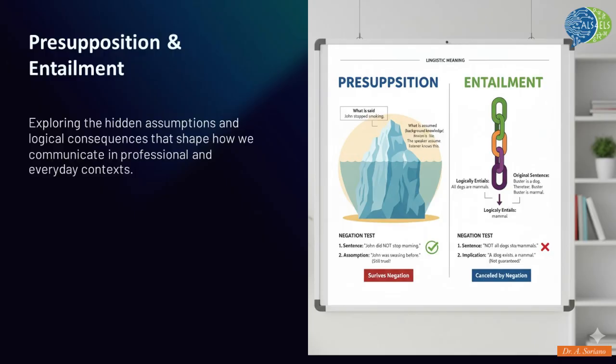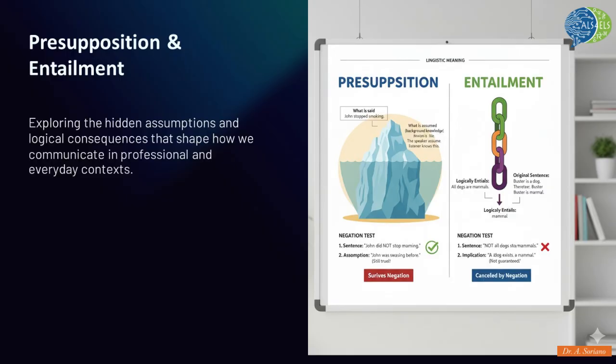On the left, for presupposition, we have an iceberg. The visible tip of the iceberg represents what is explicitly said, for instance, the sentence, "John stopped smoking." However, the vast, unseen mass below the water represents what is assumed, the background knowledge that the speaker believes the listener already possesses. In this case, the unspoken assumption is that John used to smoke.